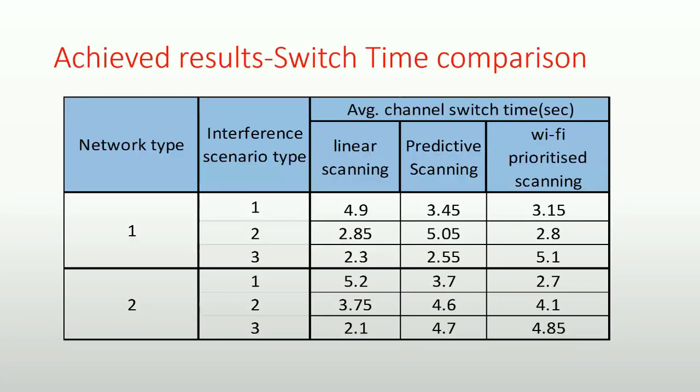The channel switch time for various channel switching mechanisms is tabulated here. Three network types are considered here. Network type 1 means that there are two nodes along with the PAN coordinator. Network type 3 means that there are three nodes along with the PAN coordinator. Interference scenario types specify the worst case scenario for one type of channel scanning mechanism and show how much better the remaining two mechanisms perform over this mechanism.